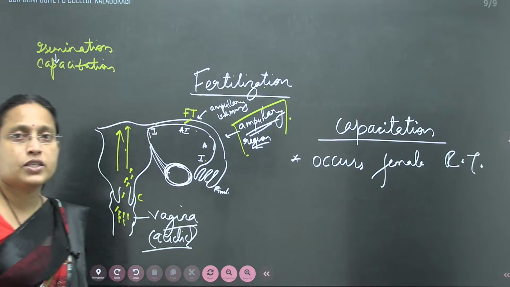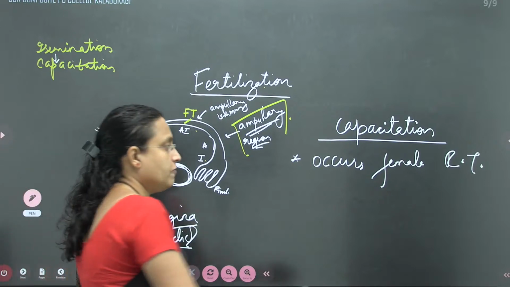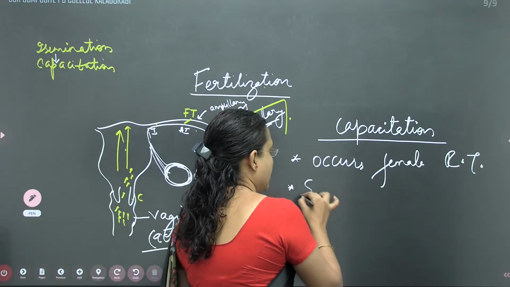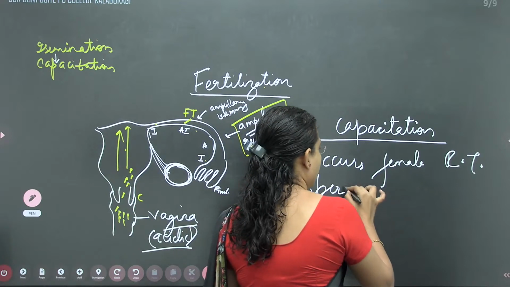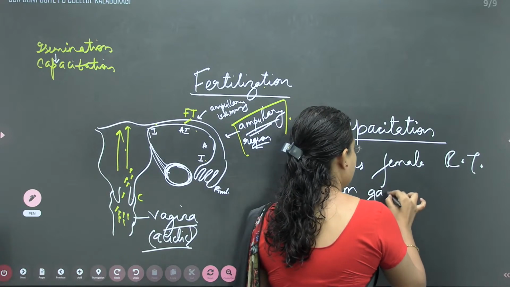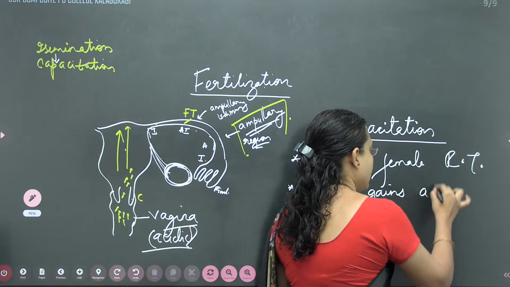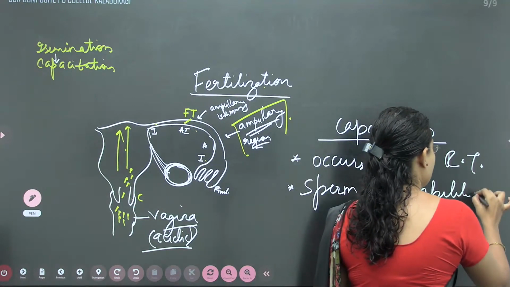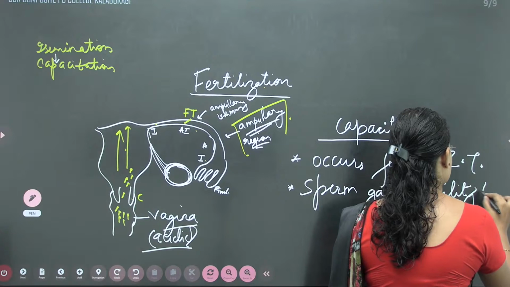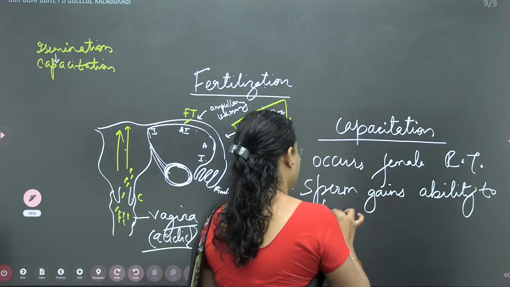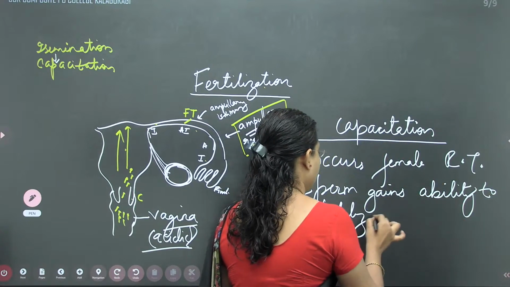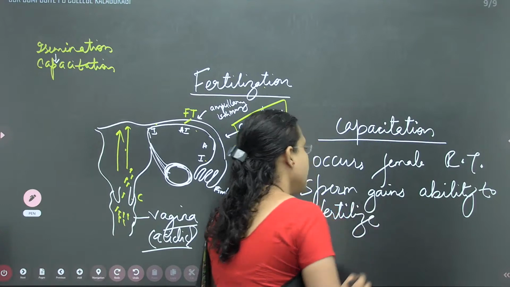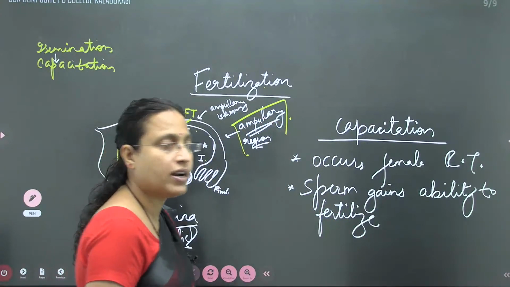Now the sperm will gain the ability to fertilize.